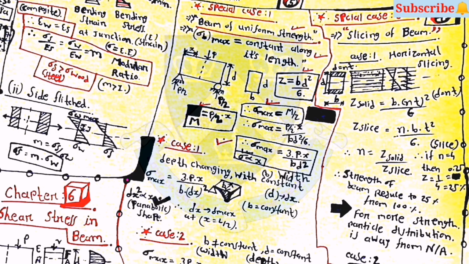Then for the second special case, the slicing of beam. Here the first case is horizontal slicing. Then the equation of Z will be Z solid is equal to B into nt square by 6 and Z slice will be n into bt square by 6. Here n is equal to Z solid by Z slice.